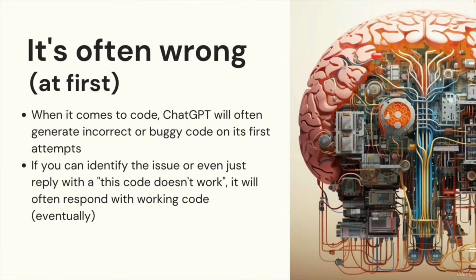The next tip is that it's often wrong. It happens a lot. It will generate code. I'll show examples of a time I got an infinite loop in the real world, outside the context of making this course. I was working on a project where I was trying to use ChatGPT to help me. It gave me some code that seemed like it worked, and it was a complete infinite loop once I actually started using it to request an API, and I used up a whole lot of API credits, which is my fault, but it is wrong often.